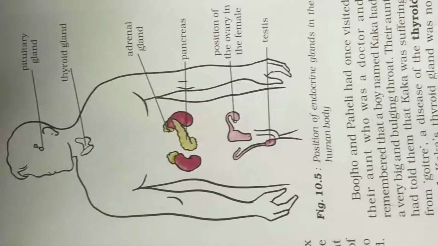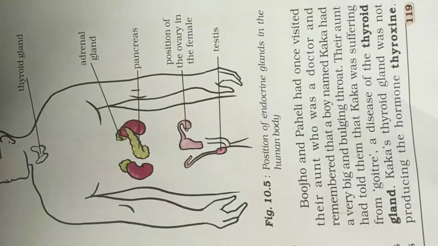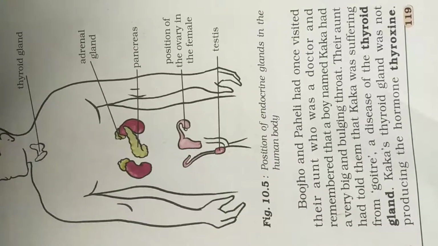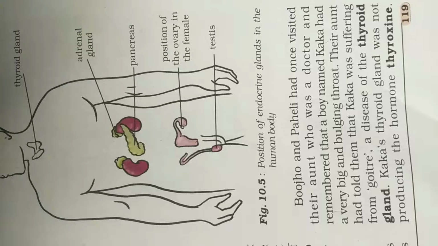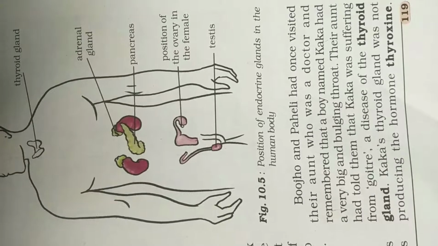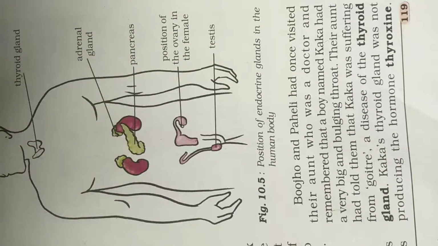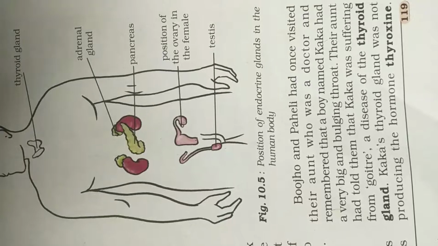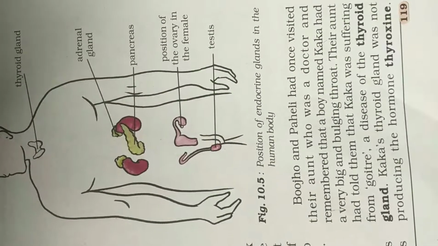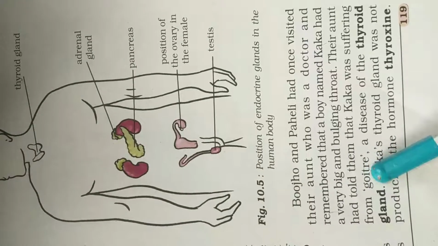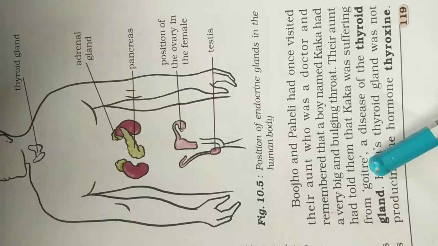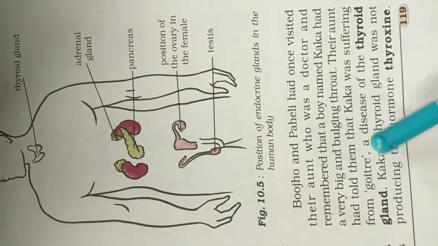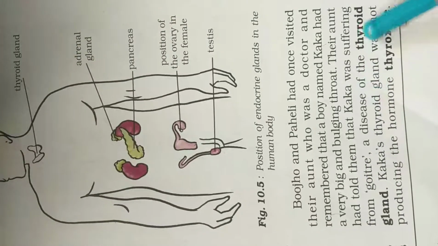Now see, Bhujo and Paili had once visited their aunt who was a doctor and remembered that a boy named Kaka had a very big and bulging throat. Their aunt had told them that Kaka was suffering from goitre. Goitre you studied before also. This is one type of disease caused due to lack of iodine, and it occurs in the throat. A disease of the thyroid gland.